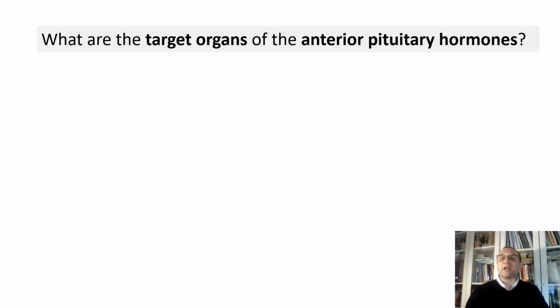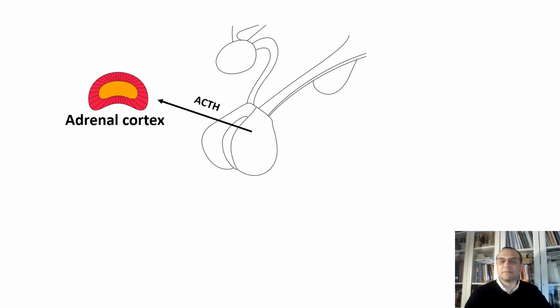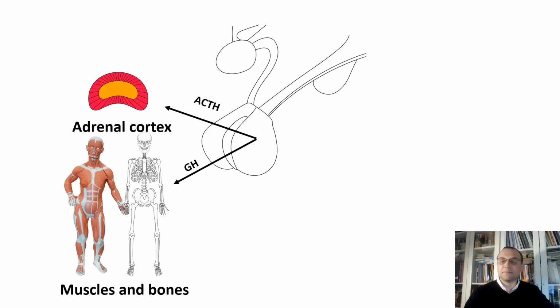What are the target organs of the anterior pituitary hormones? Or let's be more specific: what is a target organ of adrenocorticotrophic hormone, known as ACTH? The answer is adrenal cortex. What is the target organ of the growth hormone, GH? The answer, of course, muscles and bones. So the next question: what is a target organ of thyroid stimulating hormone? Or should I ask the question? That's quite obvious, right? Thyroid gland, of course.